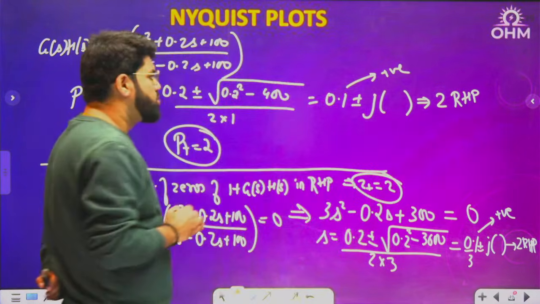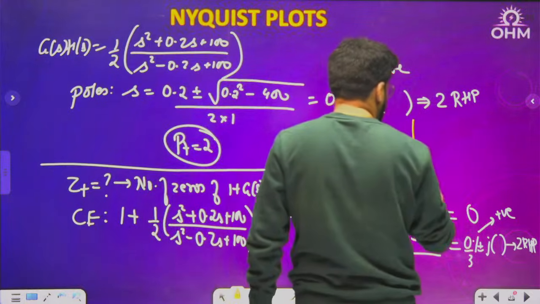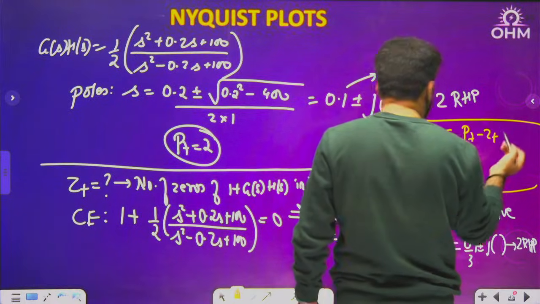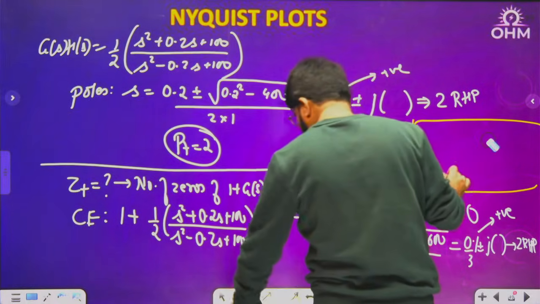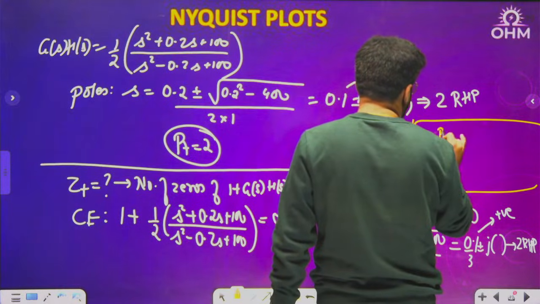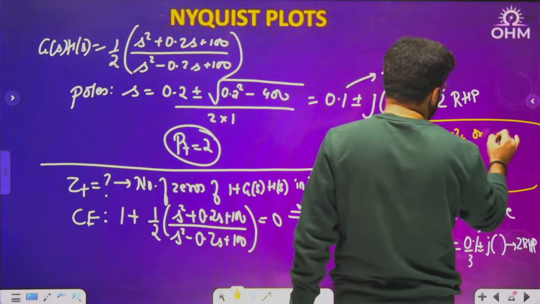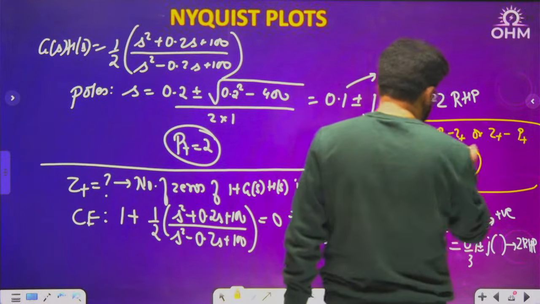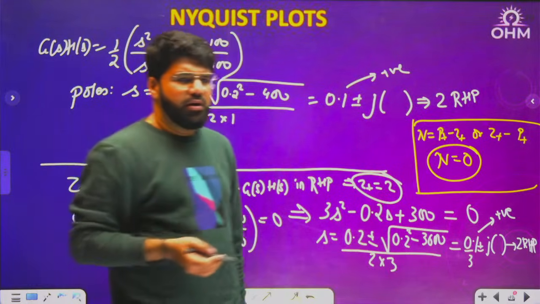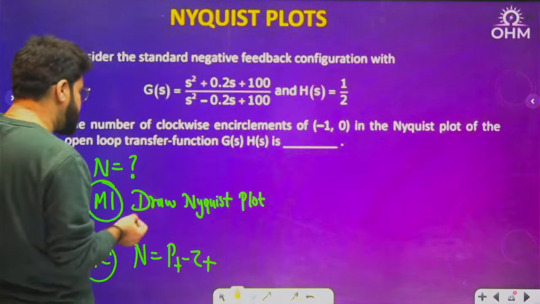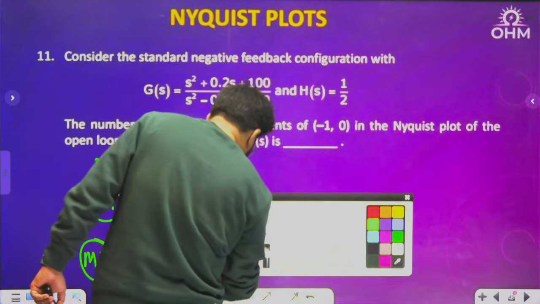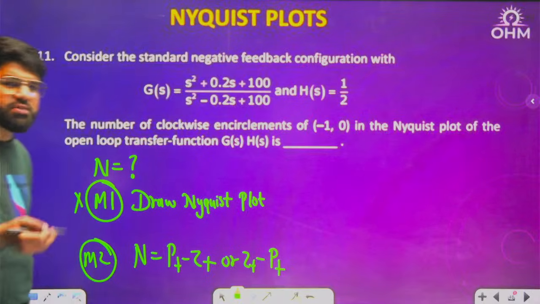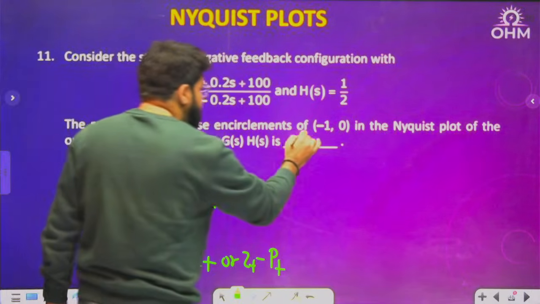P plus was 2. So what is the N value? N is P plus minus Z plus. Nyquist contour is not mentioned. N equal to P plus minus Z plus or Z plus minus P plus, but both are the same, so N will be 0. So here again the Nyquist contour is not required. If not mentioned, by default we take clockwise, though some questions will mention it when required. But here the answer is 0.